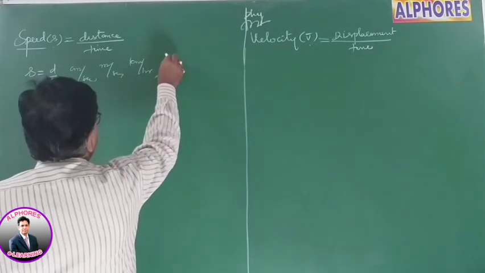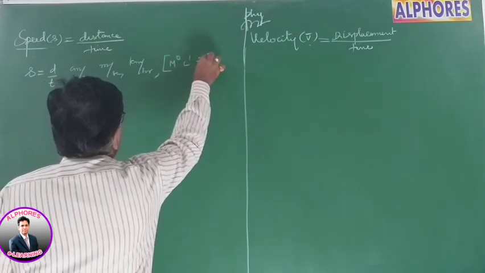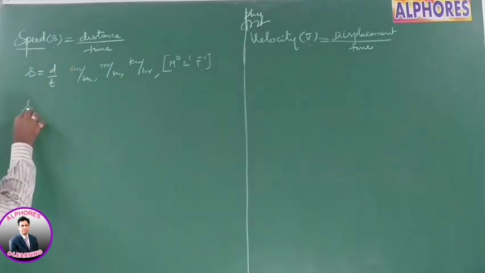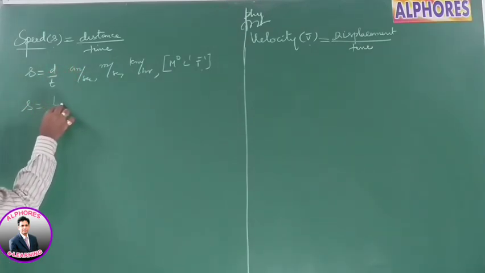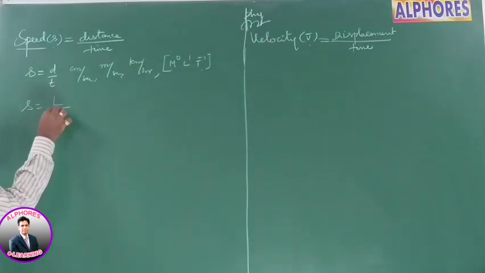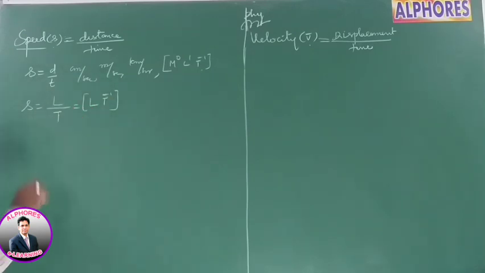Its dimensional formula is M power 0, L power 1, T power minus 1. How do you find the dimensional formula? Distance is length, the fundamental quantity is length, and time is T, so it is L by T, which is L T power minus 1. There is no mass dimension, hence the dimensional formula is M0 L1 T minus 1.